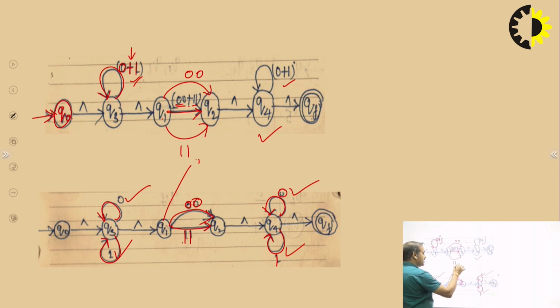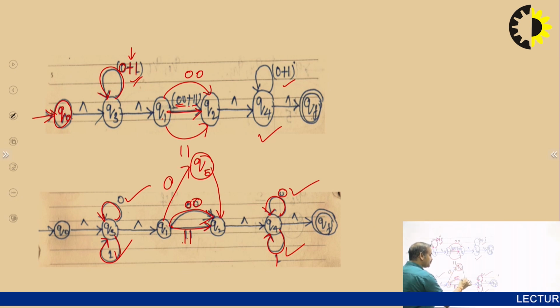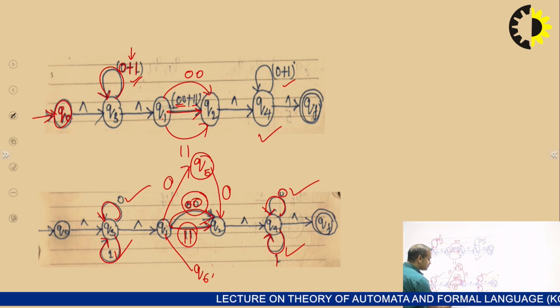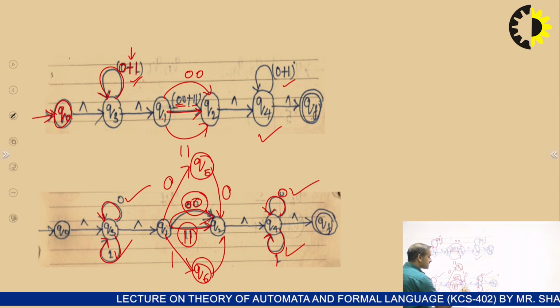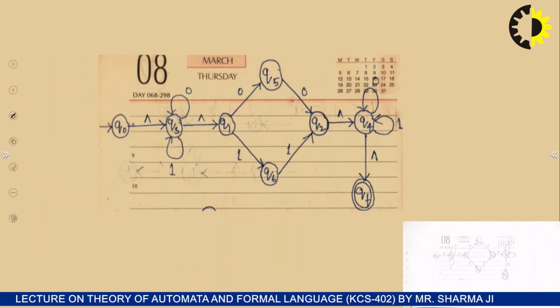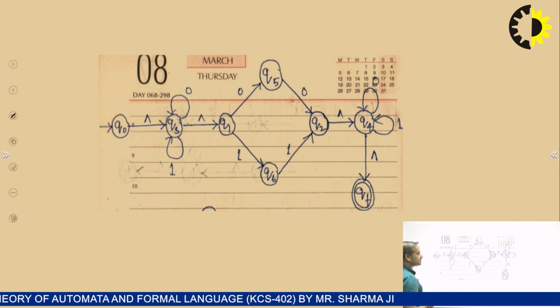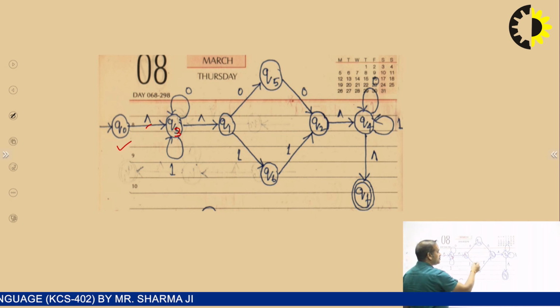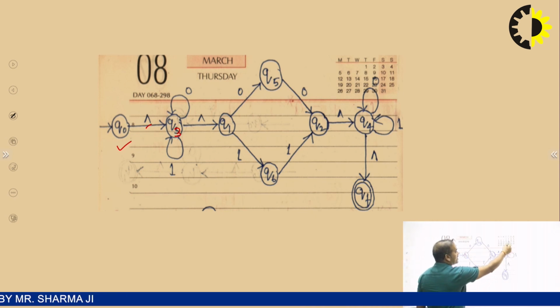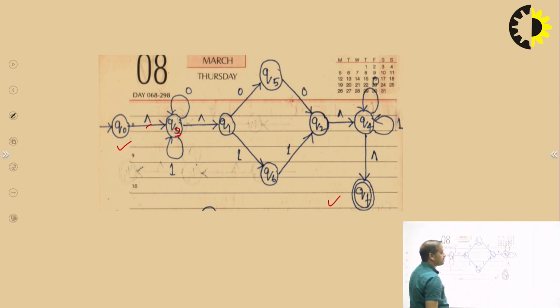We take a state Q5, one side marked as 0 and then go to Q2, another side also marked as 0. This is how 0 0 is solved. Here 1 1 is solved like this: we take a state Q6, one side 1 and another side 1. This is the final diagram of the given regular expression: Q0, null, Q3, Q1, here 0 0, 1 1, Q2, null, 1 for 0, 1 for 1, null, and QF.